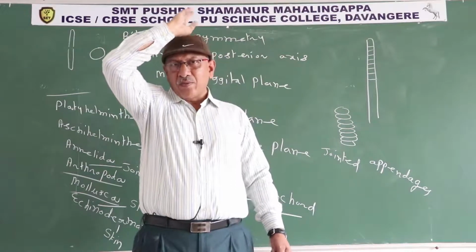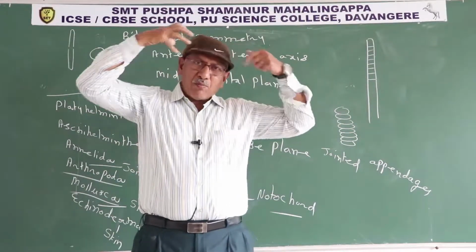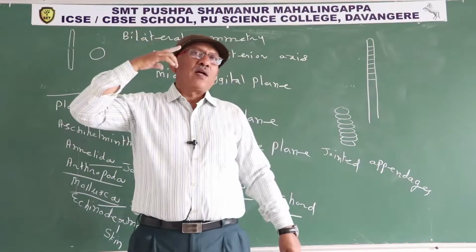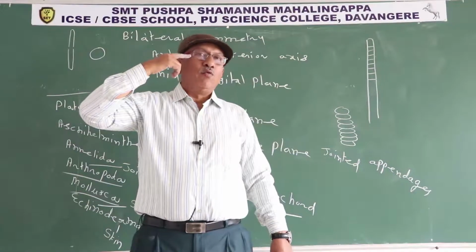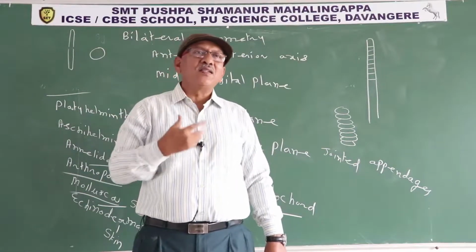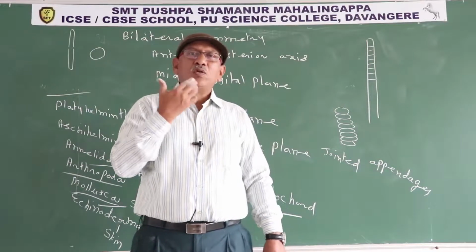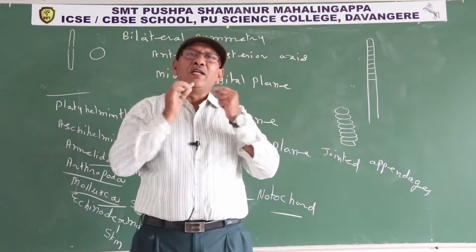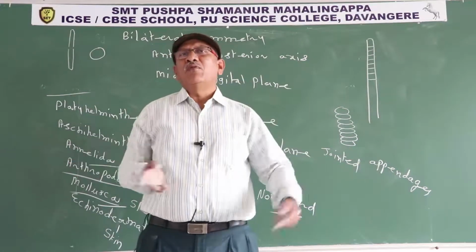If we cut the body in the mid-sagittal plane, the body becomes two equal halves, right and left half. Each half contains an eye, one nostril, but some organs occur singly, like the mouth. Such parts are equally distributed in the two equal halves.